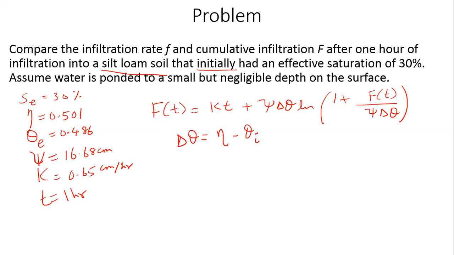Okay, so what do we do? How do we go about this? Come on, does somebody have an idea? Find theta i, sir, first. Yeah, how do we find theta i? That's the question. Se equal to theta minus theta r divided by eta minus theta r, or in other words, it's theta minus theta r divided by theta e. Is that correct? Yes, sir. Okay, theta e is known.